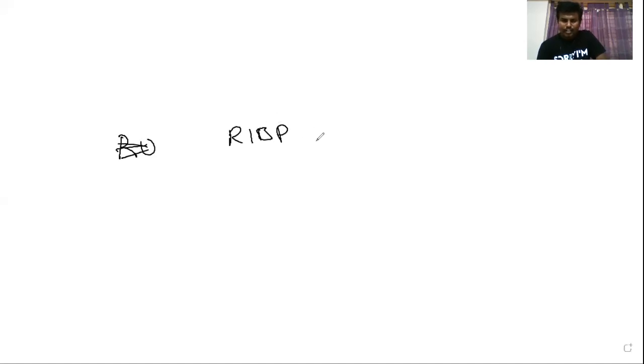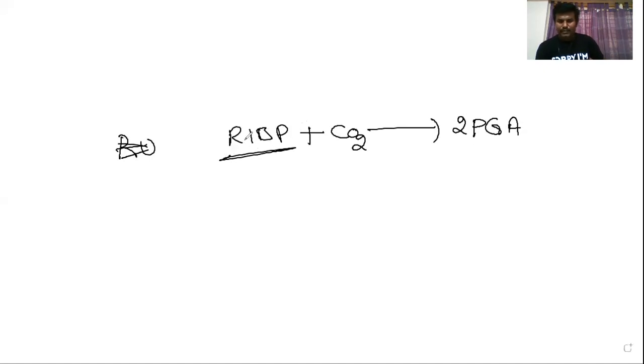Bisphosphate. Ribulose bisphosphate is combined with carbon dioxide and converted into two molecules of 3-carbon phosphoglyceric acid. It is a normal process. Ribulose bisphosphate is combined with carbon dioxide and converted into two molecules of phosphoglyceric acid. This is a normal phenomenon.